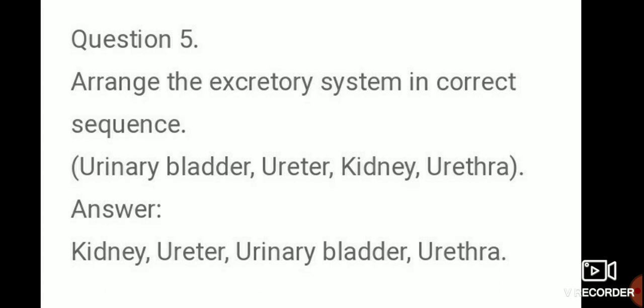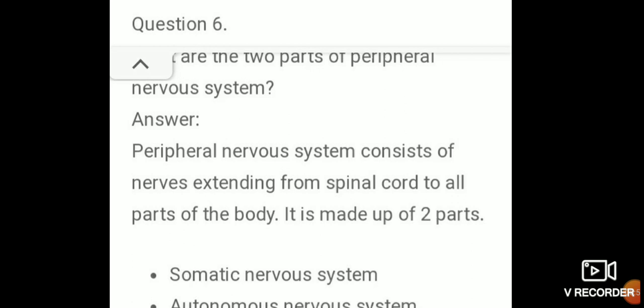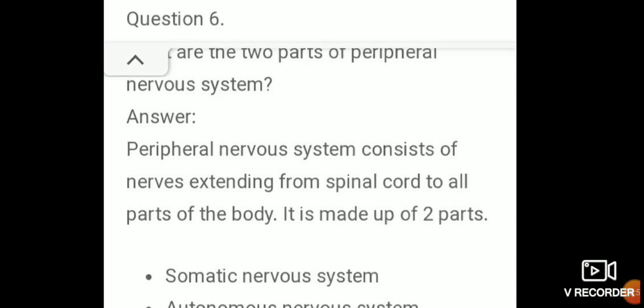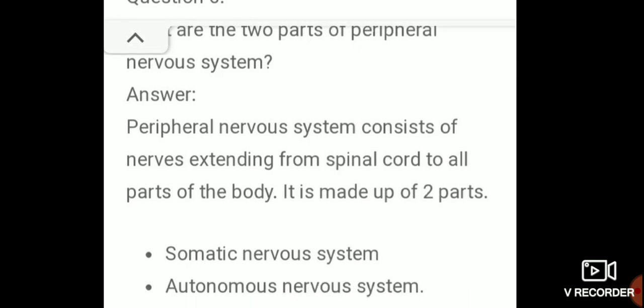Okay, next write sixth question. What are the two parts of peripheral nervous system? Peripheral nervous system consists of nerves extending from spinal cord to all parts of the body.